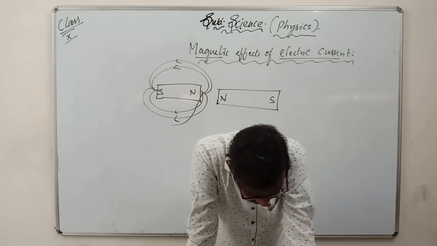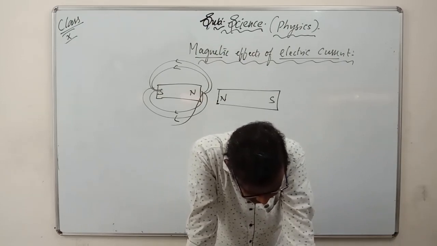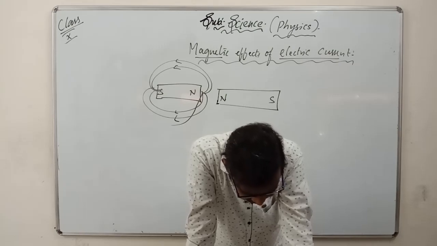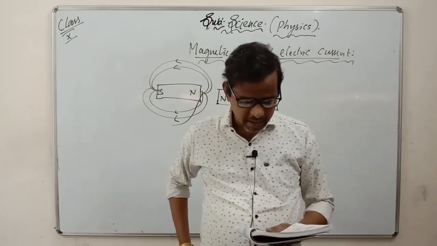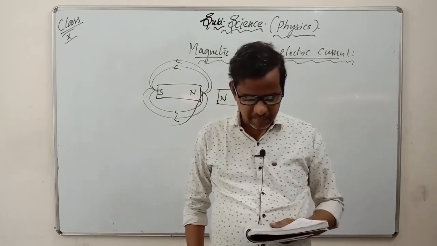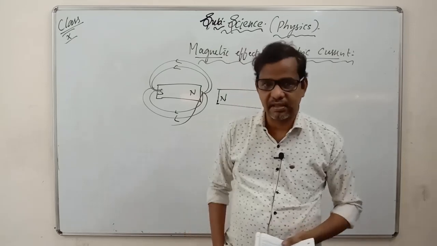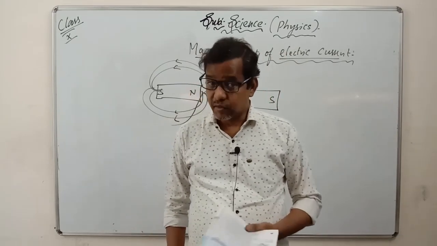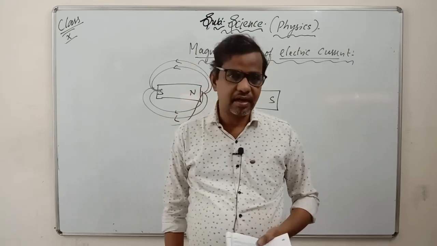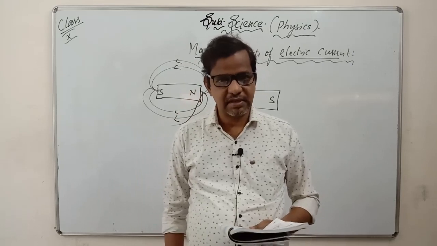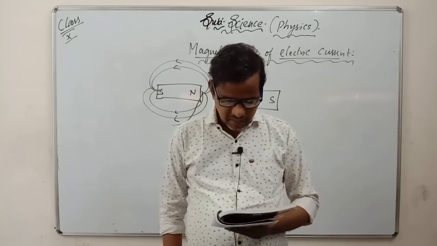We have so far observed the pattern of the magnetic field lines produced around a current carrying straight wire. Suppose this straight wire is bent in the form of a circular loop and the current is passed through it. How would the magnetic field lines look? We know that the magnetic field produced by a current carrying straight wire depends inversely on the distance from it. Underline the word inversely. I told you what you mean by proportionally. You get these words in maths: directly proportional, inversely proportional. Here we are getting the word inversely. Inversely means exactly opposite. The circles become larger and larger as we move away from the wire.